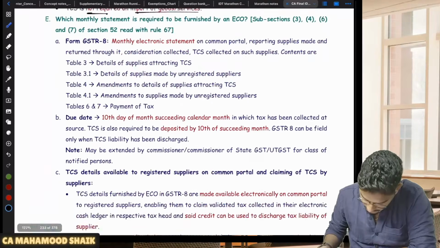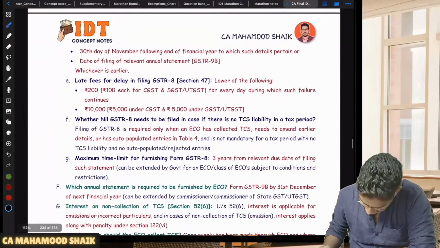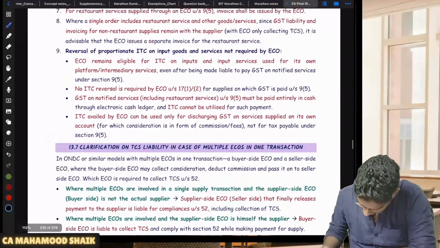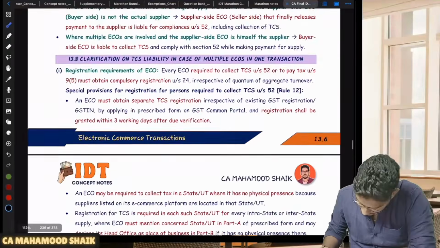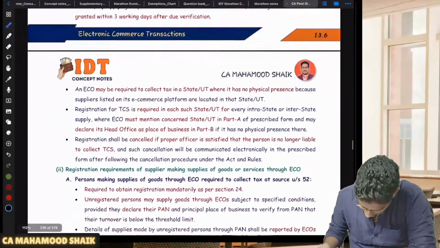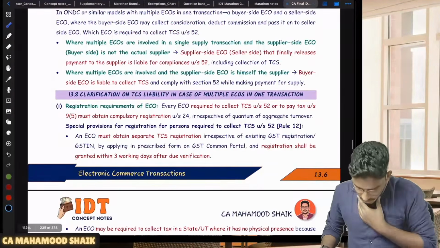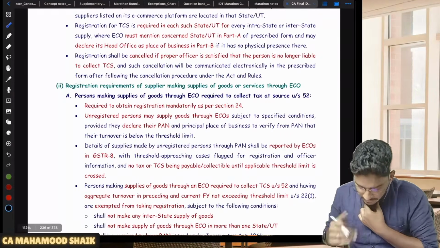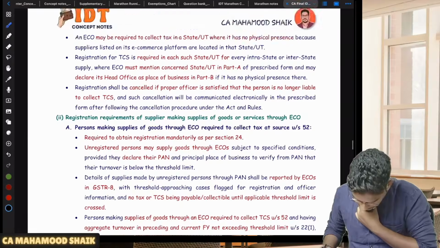So let me show that to you. Where is it? Okay, it is there somewhere here in the material. You will be able to find it, but I'm telling you the summary here.